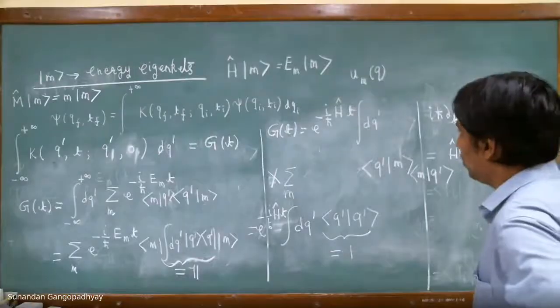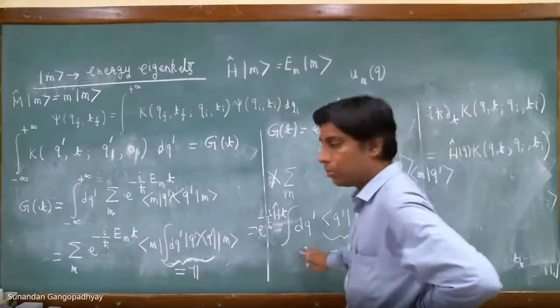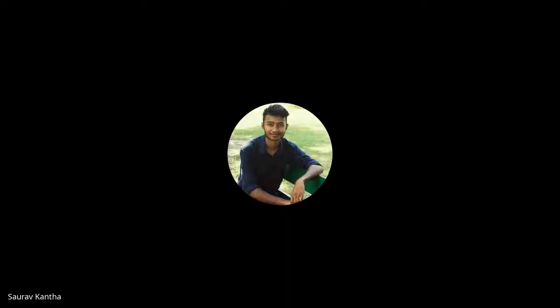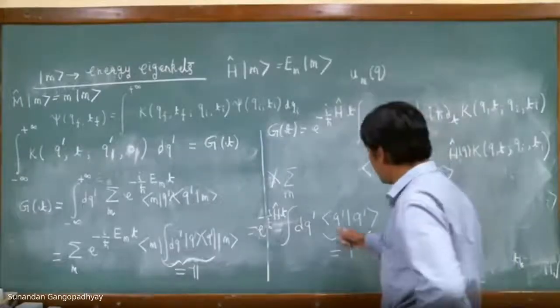That integral is infinite. That is true. But you should remember that there is this thing sitting outside. But why is the integral infinite? Isn't q prime delta 0, and delta 0 integral gives you 1 directly, right? No, q prime is 1 here, not delta 0. No, it is positionally delta 0. It is not delta q prime that you can get 1 from there. That is a delta 0. So that integral is 1. Yeah, correct. Sir, the integral is 1.